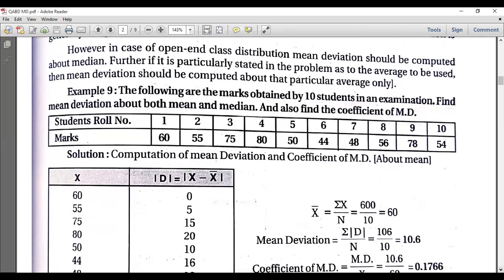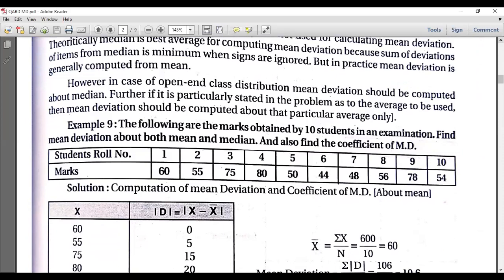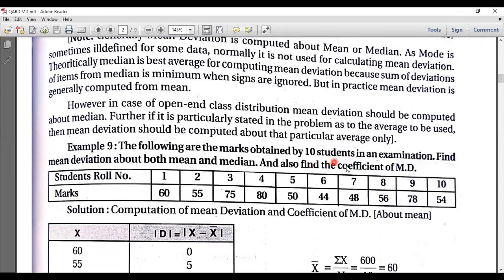Here, the following are the marks obtained by 10 students in an examination. Find the mean deviation about mean and median. Also find the coefficient of mean deviation. In the examination, they may ask to find the mean deviation about mean, median, mode.